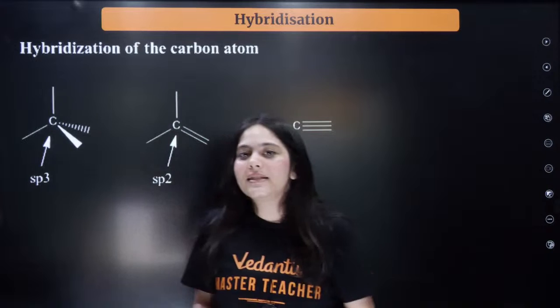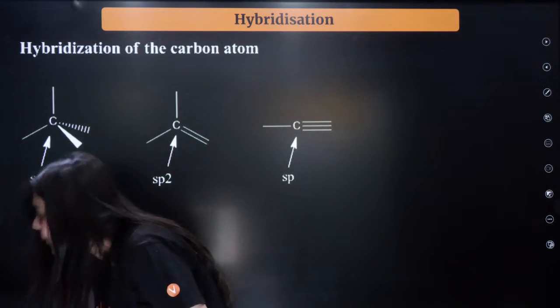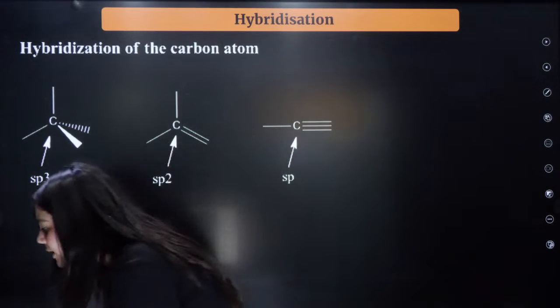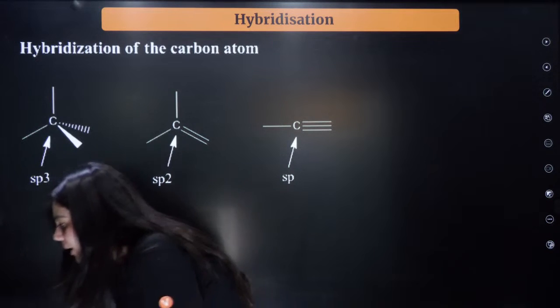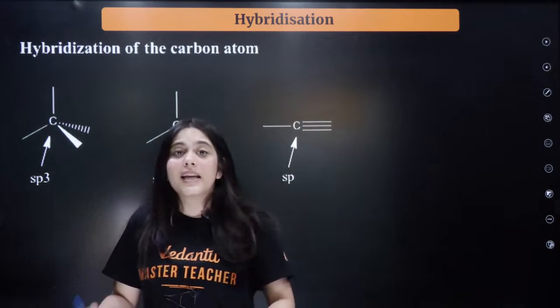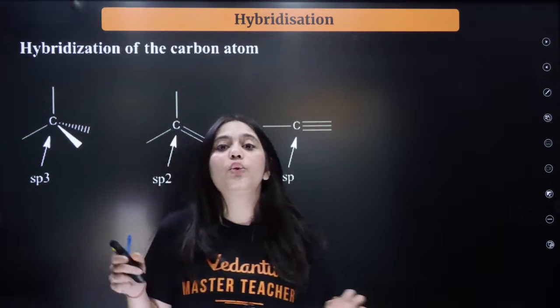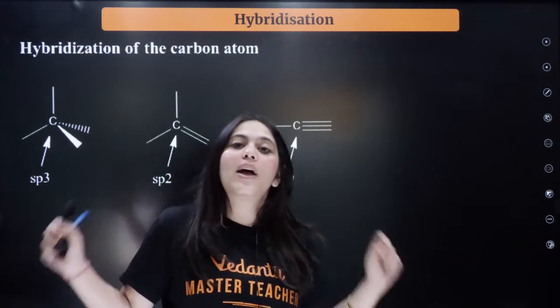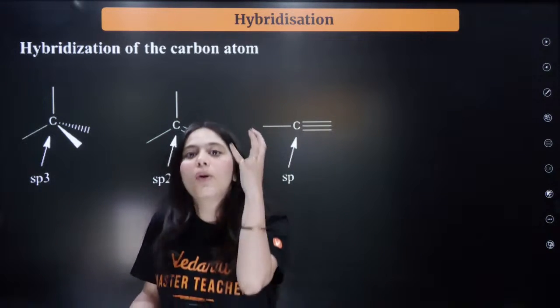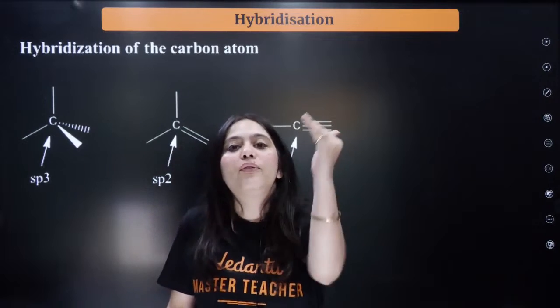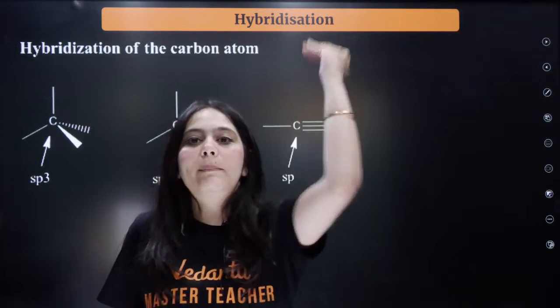Chalo, let us start with the very first topic, which is your hybridization. Let me also look at the chat box. Okay, beta, the duration of this session would be somewhere around 2 to 2.5 hours. I will try to complete the maximum of the things that you need to know before your organic chemistry paper.